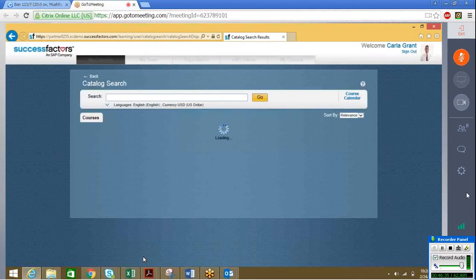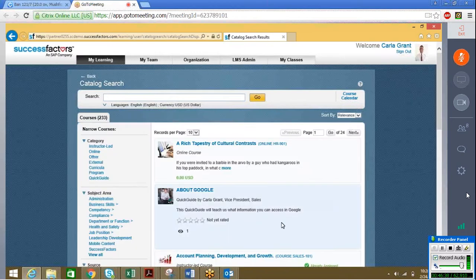Nowhere will it show that it is recommended. But here, you search the catalog and you have your recommendation. I know that this particular course is good, I have attended it, I will go and recommend it to my subordinate. Similarly, once this is recommended, this particular course will go into the file of the employee.